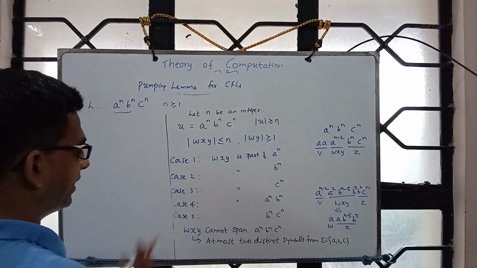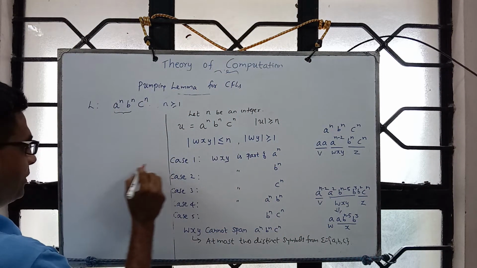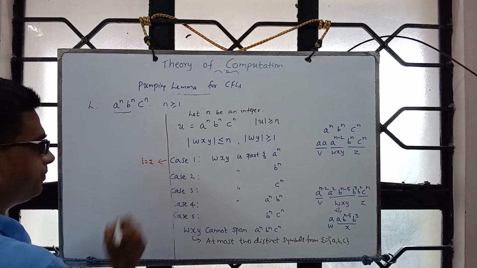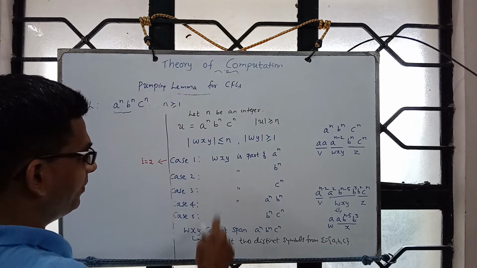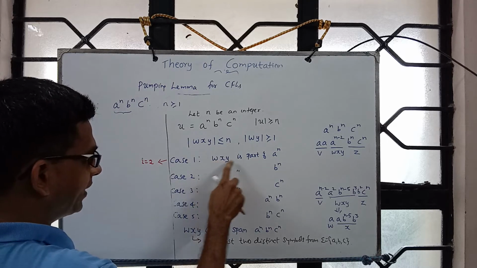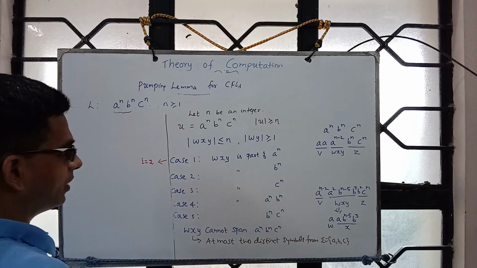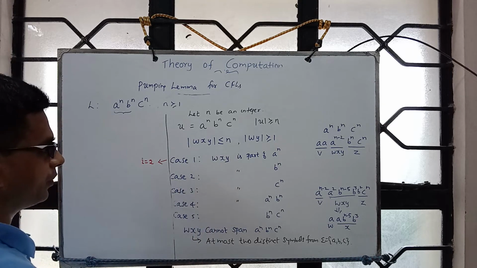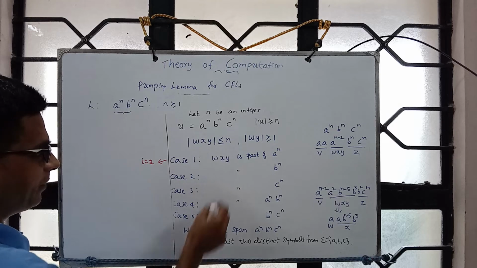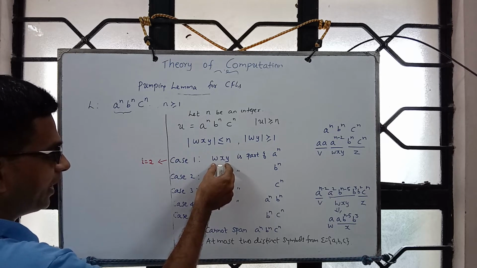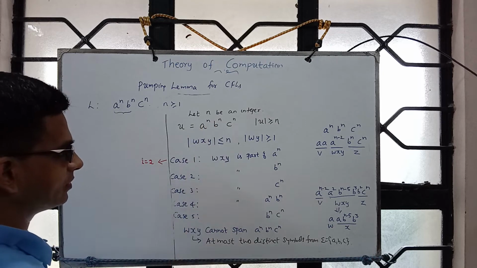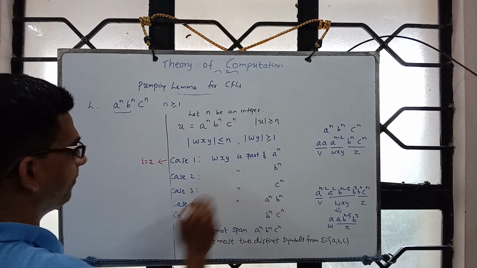Let's look at the first case. Let me choose i to be 2. Now remember, wxy is part of this, which means if you substitute i equals 2, what will happen? You will have more a's compared to b's and c's, because it is just part of a.